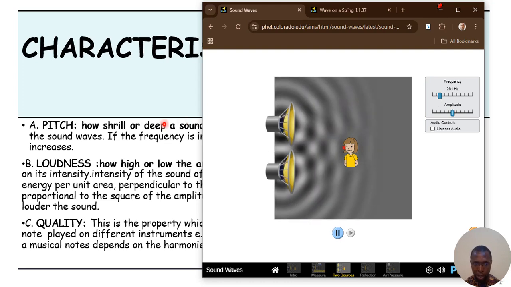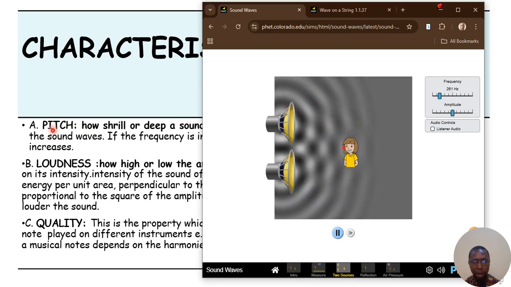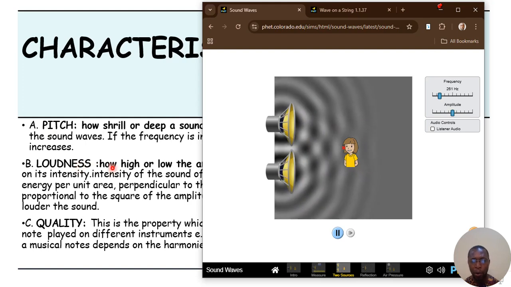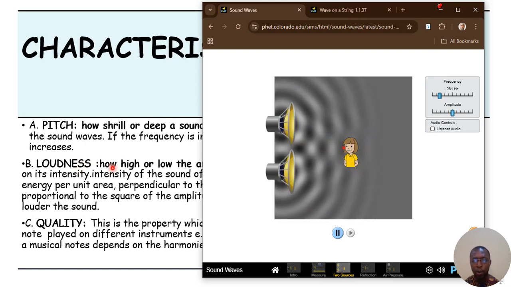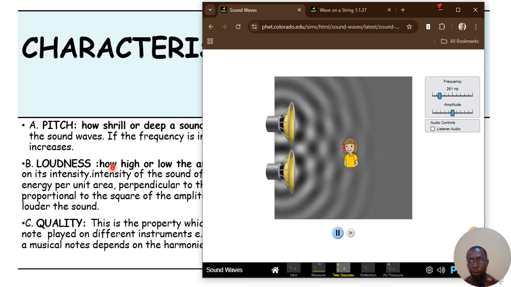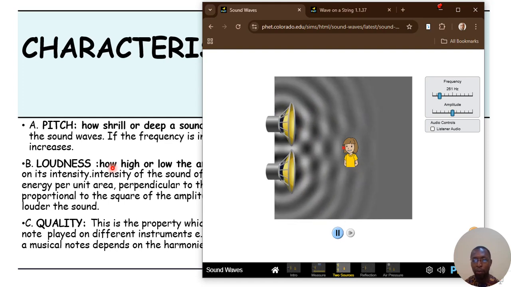Aside from pitch being a characteristic of sound, another characteristic of sound is called loudness. The loudness of a sound is how high or how low the sound is, and it depends on amplitude. The higher the amplitude, the higher the loudness. And the lower the amplitude, the lower the loudness.